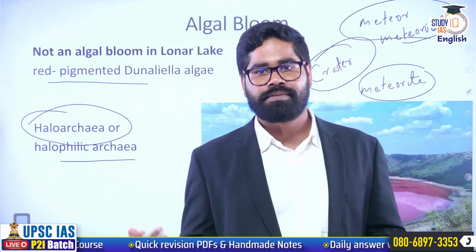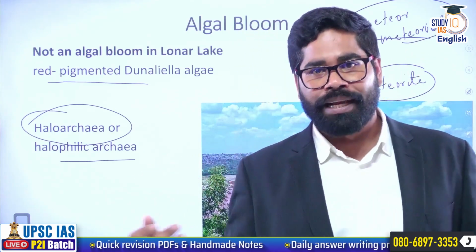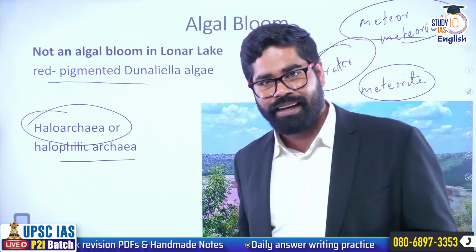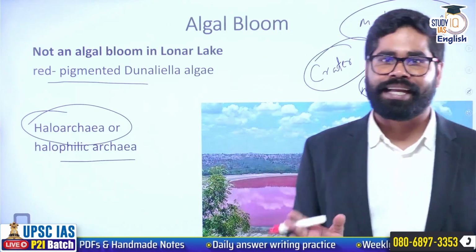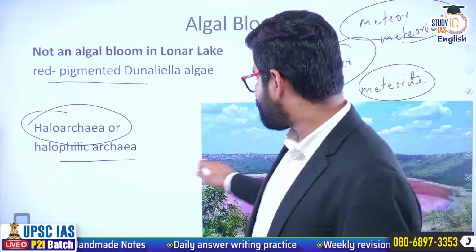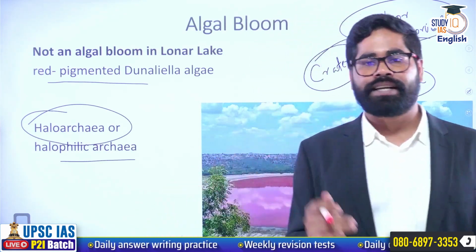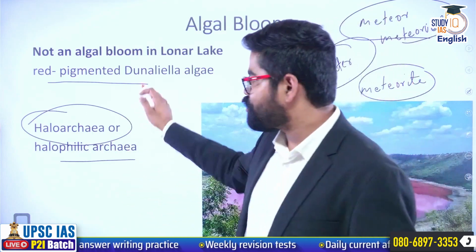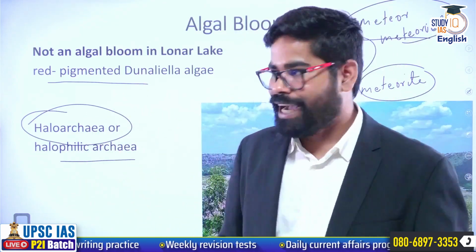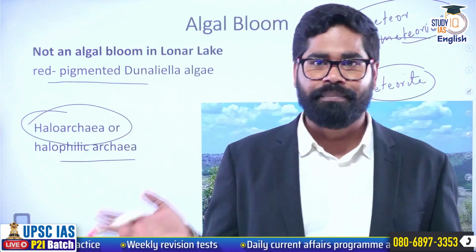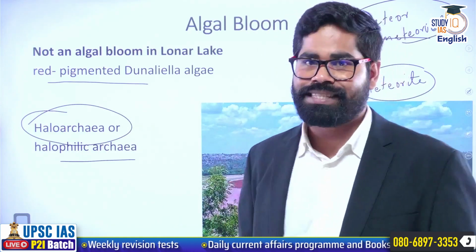Due to excess population of this bacteria, the Lonar Lake has turned pink in color. Okay, so this was not due to algal bloom. So remember this thing, this is one of the current events, and you have to know that this is not an algal bloom. It has been caused due to Haloarchaea, a bacteria which is found in this area.